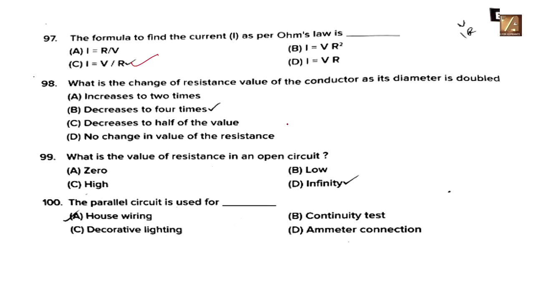And 8th question, what is the change of resistance value of the conductor as its diameter is doubled? Decreases to 4 times, option B. Here there is nothing mentioned about the length, so we would assume that the conductor has been stretched, so the answer is option B, 98B. What is the value of resistance in an open circuit? Is infinity. Option D. The parallel circuit is used for